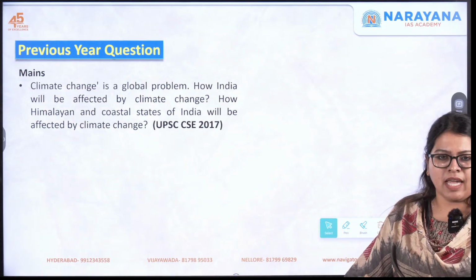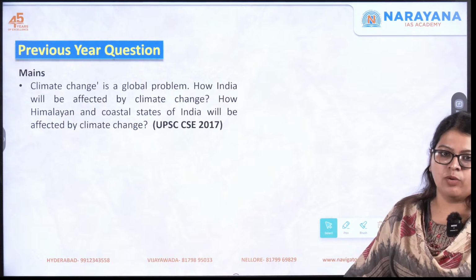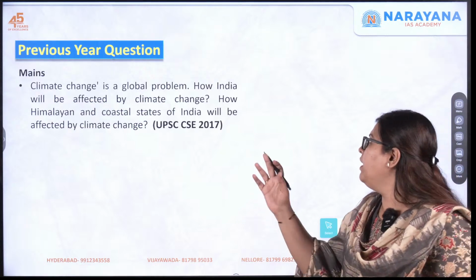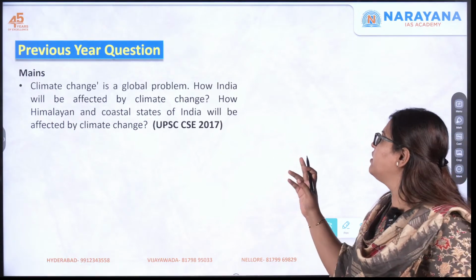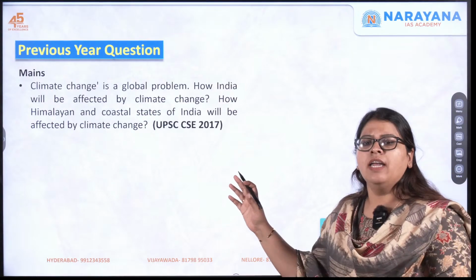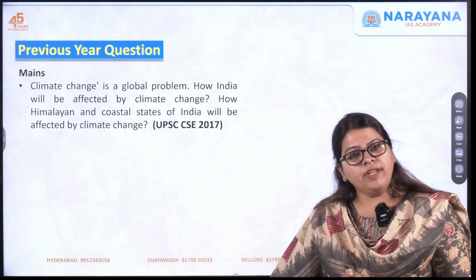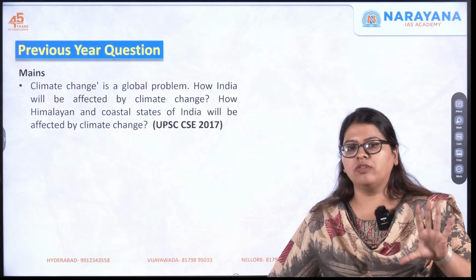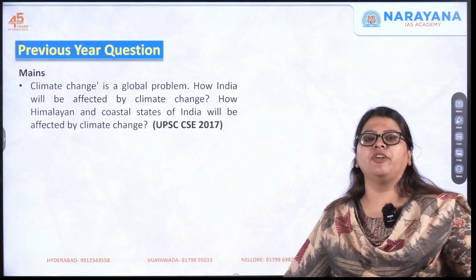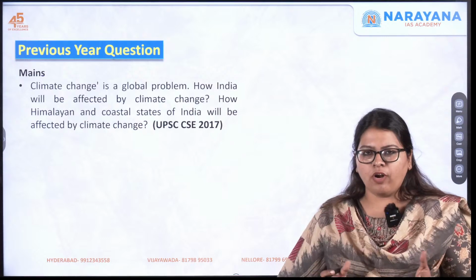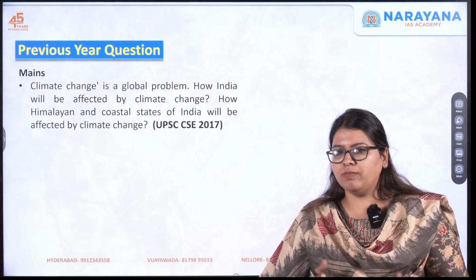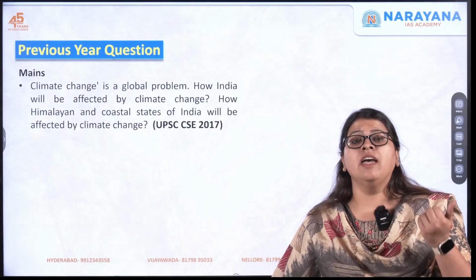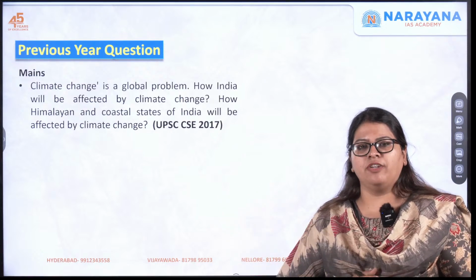Similarly, in the 2017 mains examination there was a question asked on climate change, which says: climate change is a global problem, how would India be affected by climate change, and how will the Himalayan and coastal states of India be affected? Here, climate change is the broader topic. Apart from how we are nationally affected, we also have to know how the global community has been undergoing the impacts of climate change. So overall, you need to prepare for all these dimensions. Sometimes it can be how India is prepared for mitigation, what India's adaptation strategies are, and how its resilience is in handling the impacts of climate change.